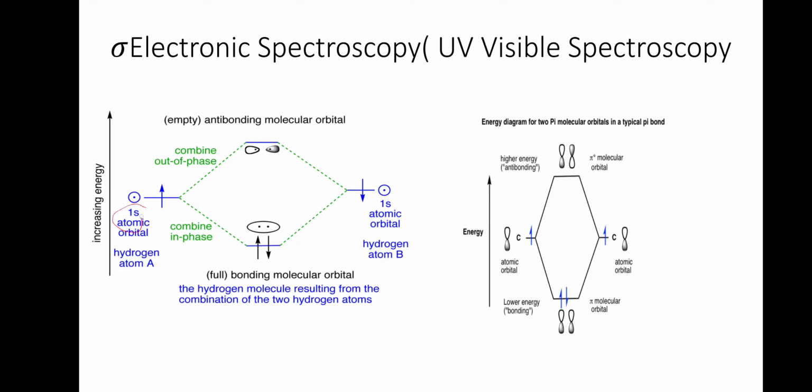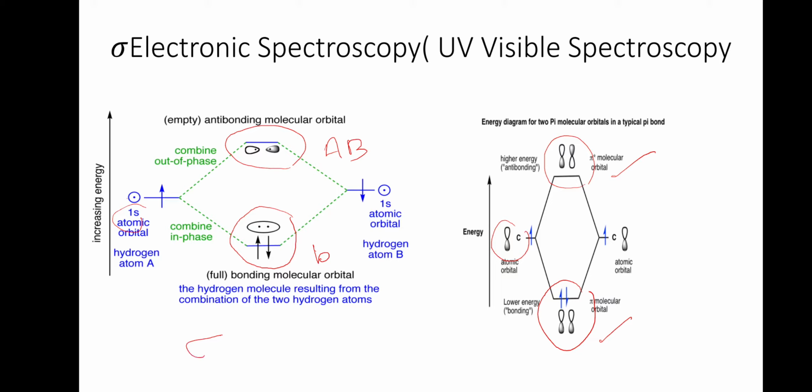This is the 1s orbital. Two 1s orbitals will combine and give a lower energy and a higher energy level. This we call the bonding and this is the anti-bonding orbital. Then when you take pi electrons, again they will combine together and give you a lower energy and a higher energy. This is the bonding orbital, this is the anti-bonding orbital. So we have two electrons. This we denote by sigma, anti-bonding sigma star, this is pi bonding, and pi star is anti-bonding.